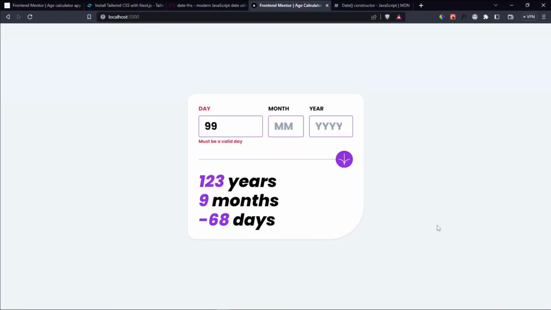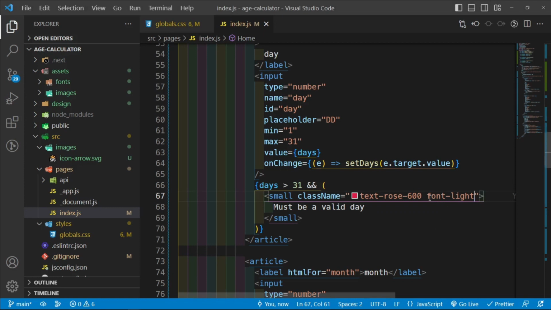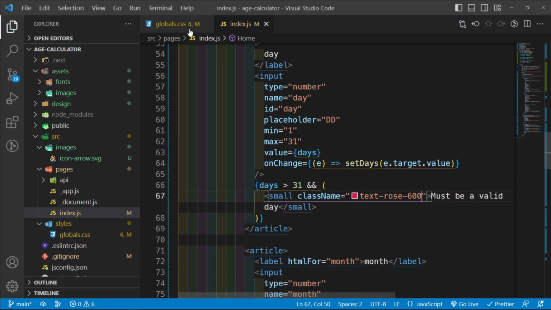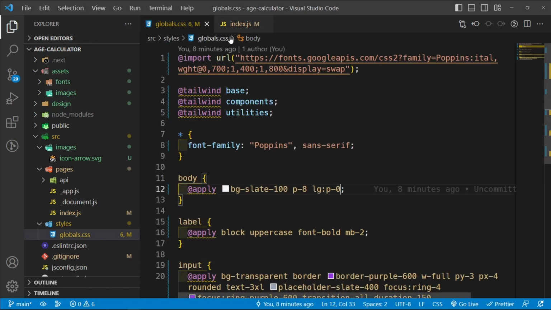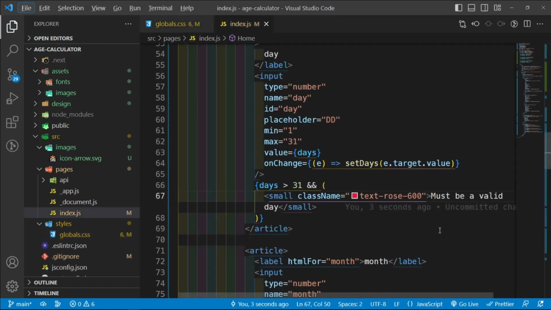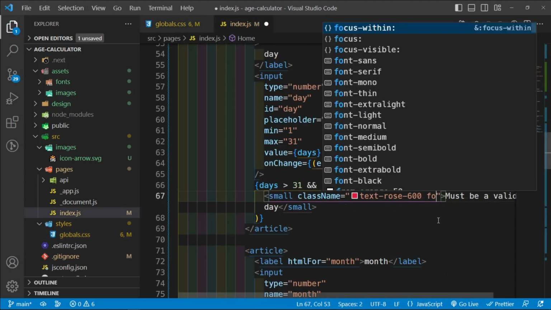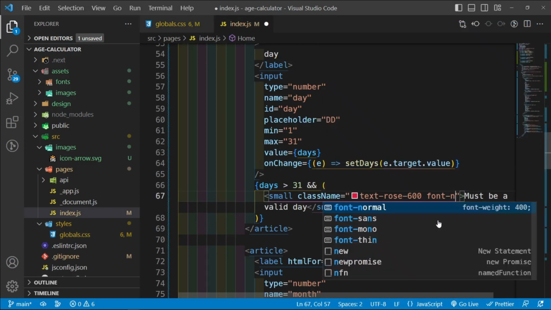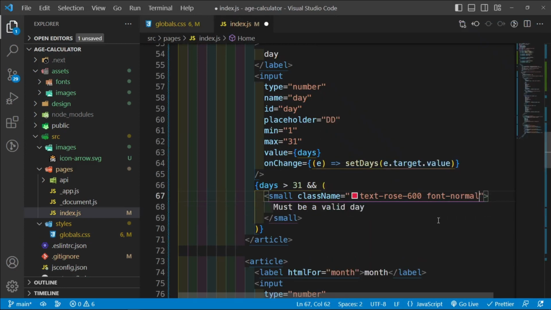Will that work? It doesn't work, so let's just remove it. It doesn't work because all of these are bold fonts, I guess. Oh wait, font-normal, if I can just type it.